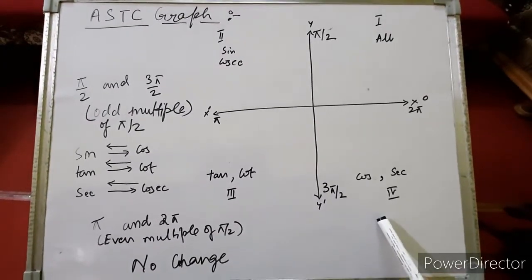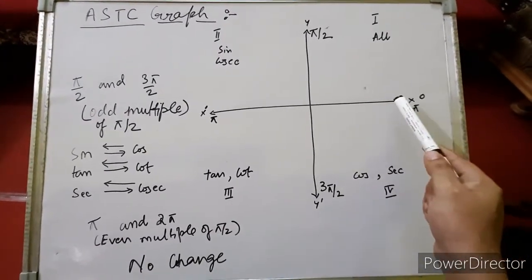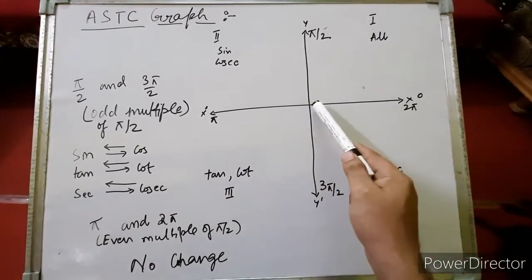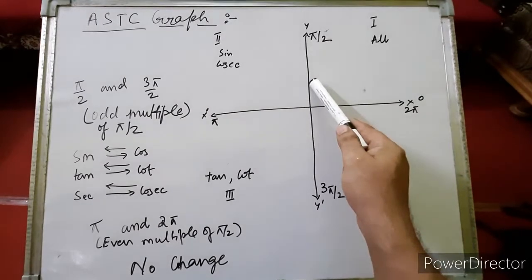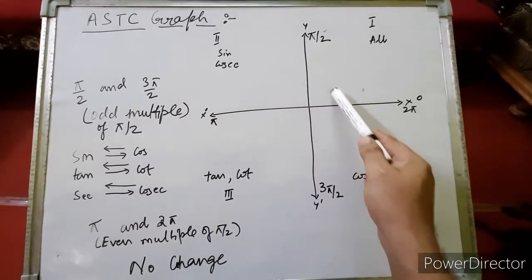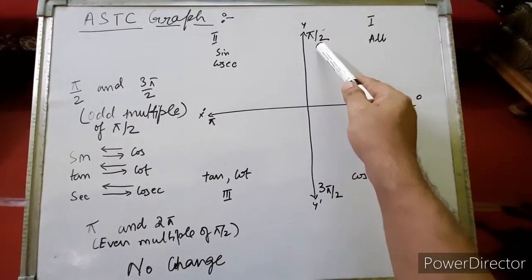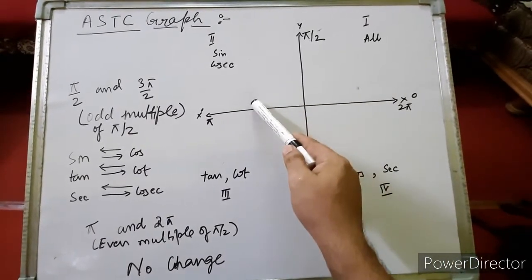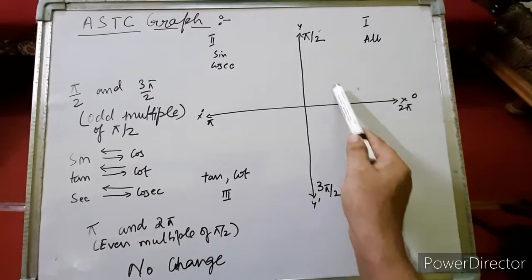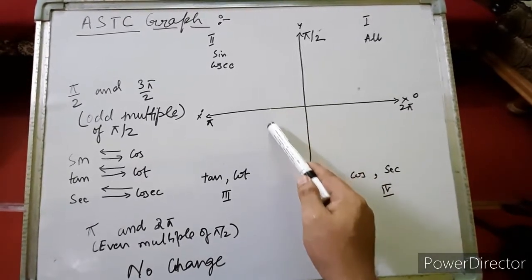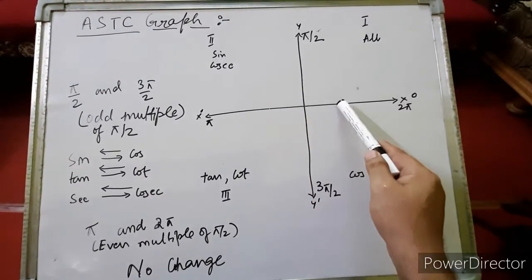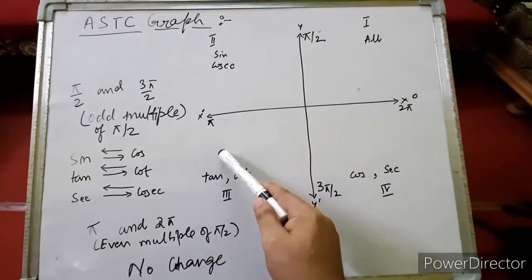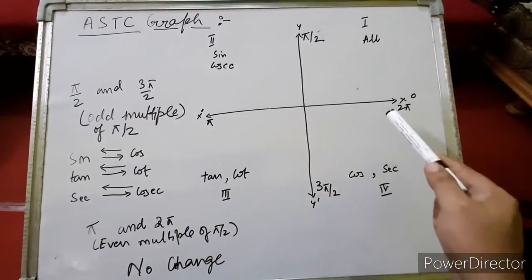Right. Now, suppose we are starting the angle from 0 degree. This x-axis represents an angle of 0 degree. So when we start moving to the plus y-axis, we'll cover 90 degree. So this angle will be pi by 2. Moving further, if we reach the minus x-axis, this whole angle will be 180 degree. Again 270 degree. Again 360 degree. So 0, pi by 2, pi, 3 pi by 2, then 2 pi.